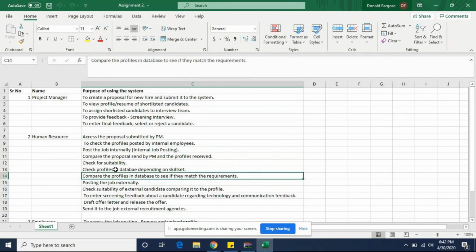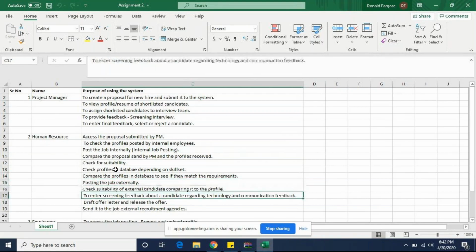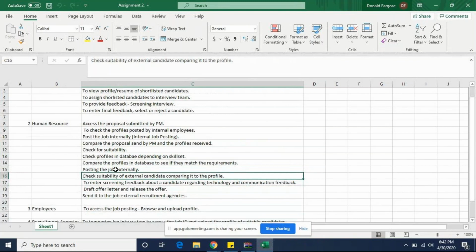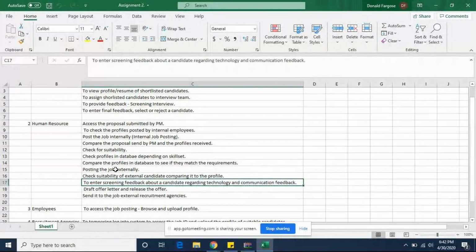If there is no match, to post the job externally to the recruiting agencies to inform them of the profile and skill set we are looking for, and to check the suitability of external candidates by comparing them to the profile. Then to enter screening feedback about a candidate regarding communication and technology. Whatever rounds happen, like a personal interview round and a technology interview round, to feed in the feedback about a particular candidate.